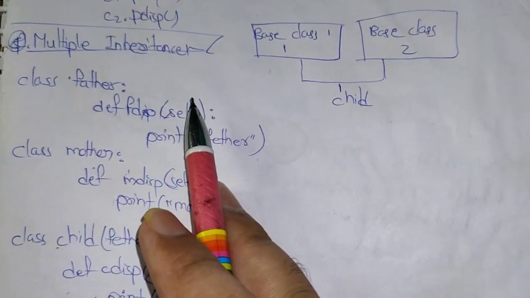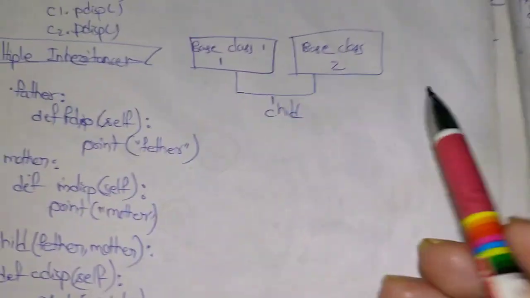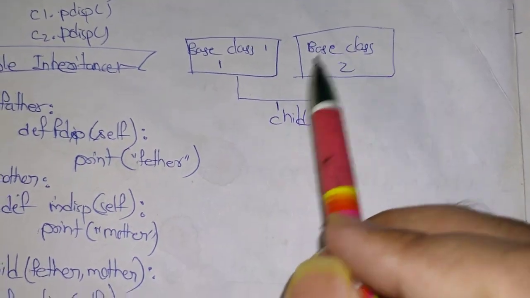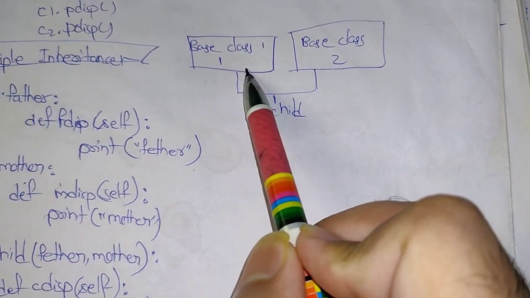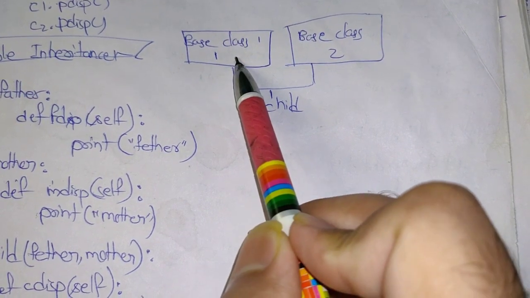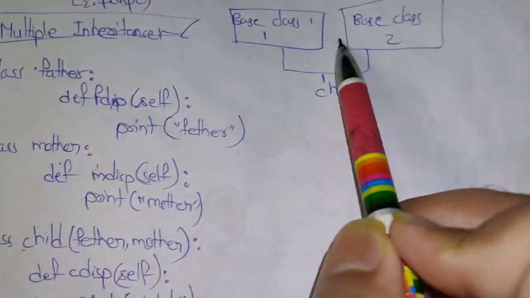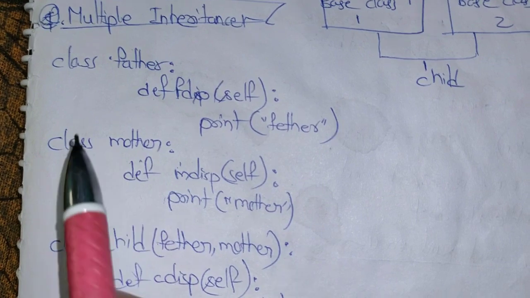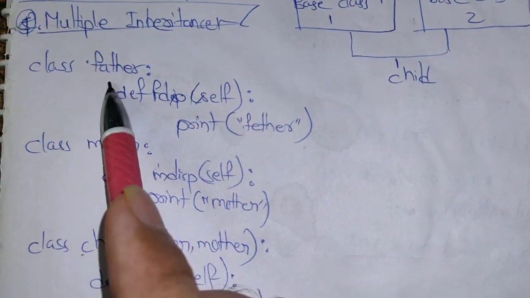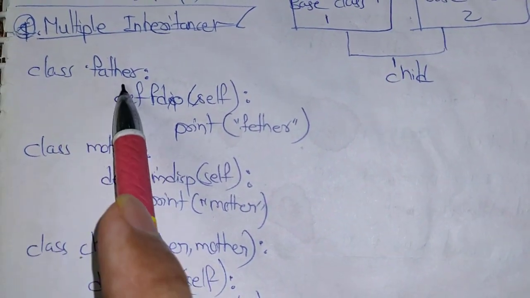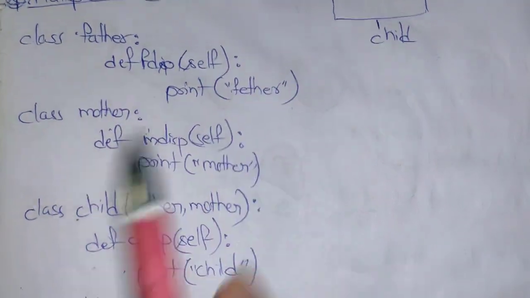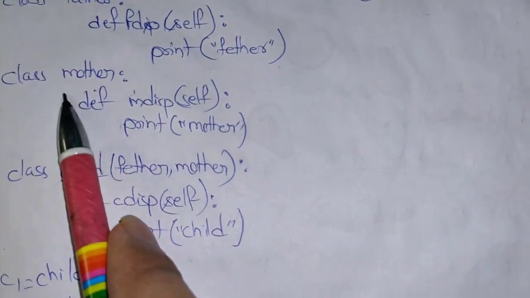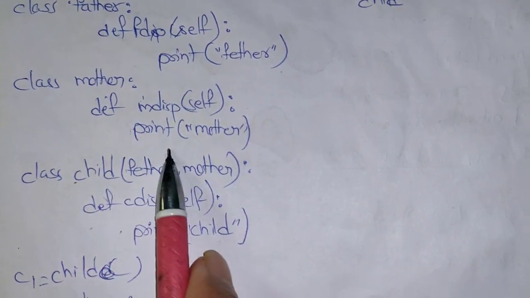So this is multiple inheritance. These are two different base classes, base class 1 and base class 2, and a single child class can derive the properties from the two different base classes. So let us see an example for this multiple inheritance. I am writing this class name as father, and a method inside it, and again I have written a class called mother and a method inside it.